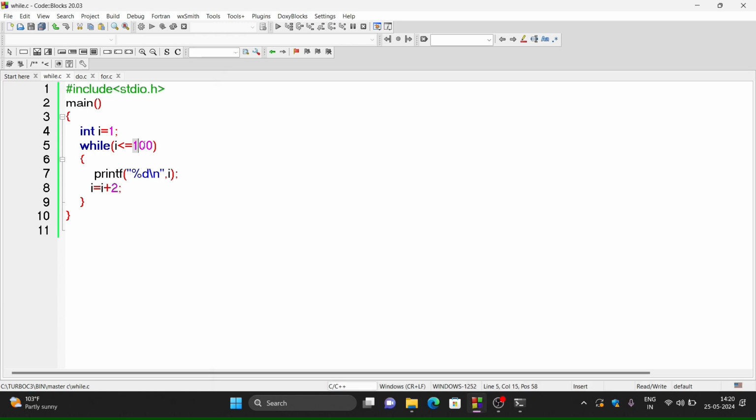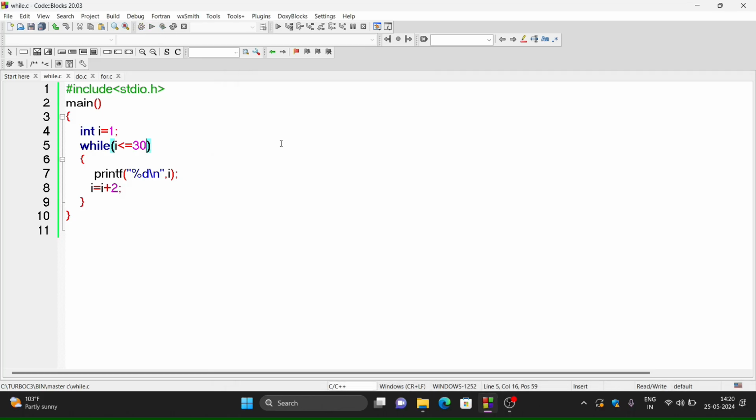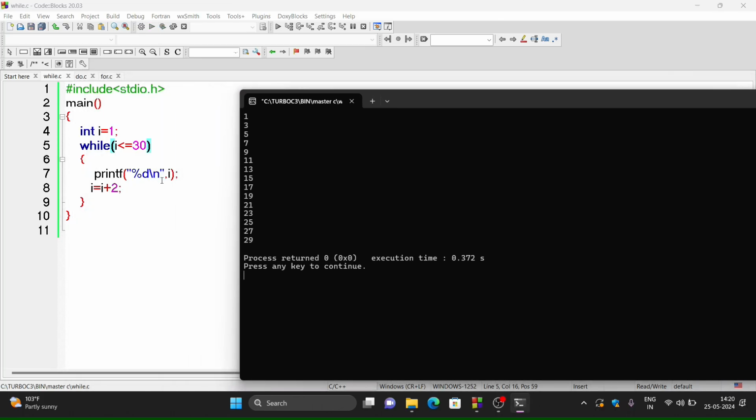So suppose I want to print the odd values up to suppose 30 only. The output will be, the condition I simply have to change to I less than equals to 30. So the output will be like this, 1, 3, 5 up to 29. So this is how with the while loop you can print the odd numbers.